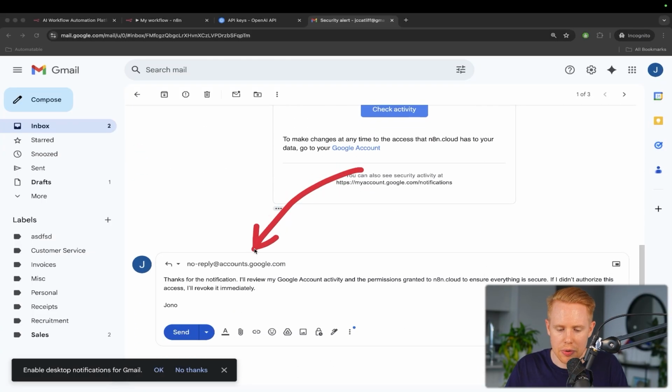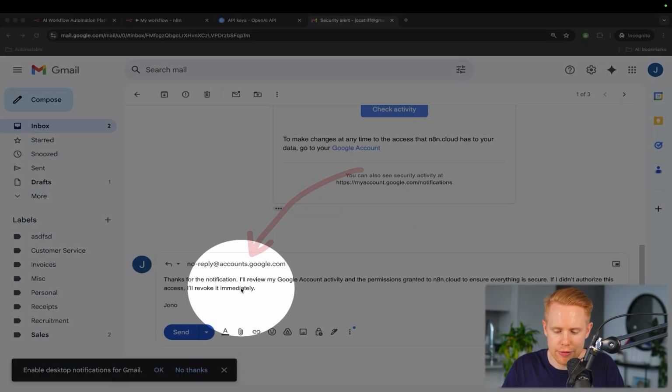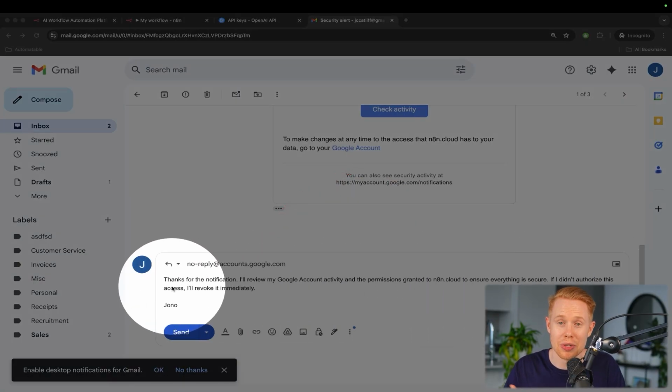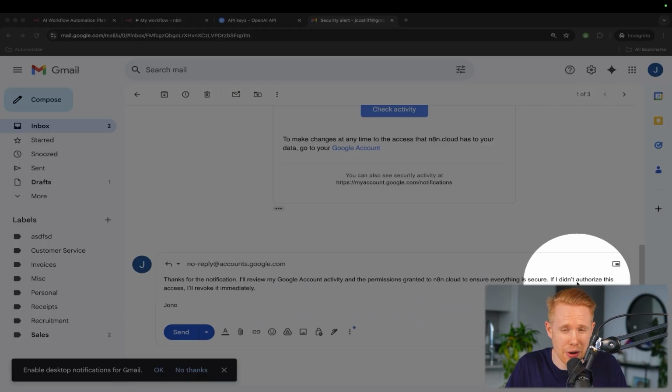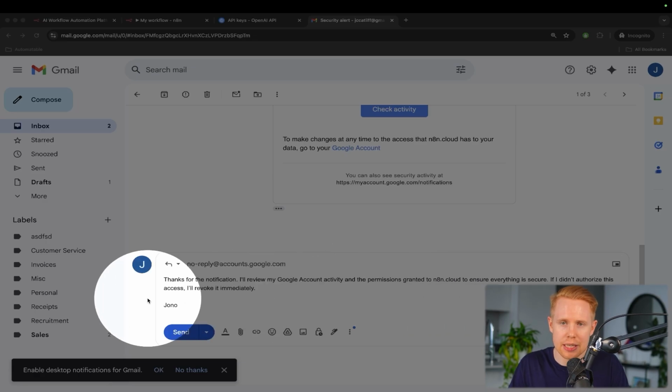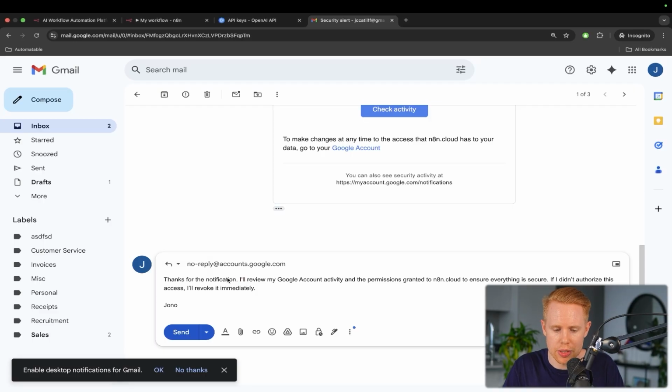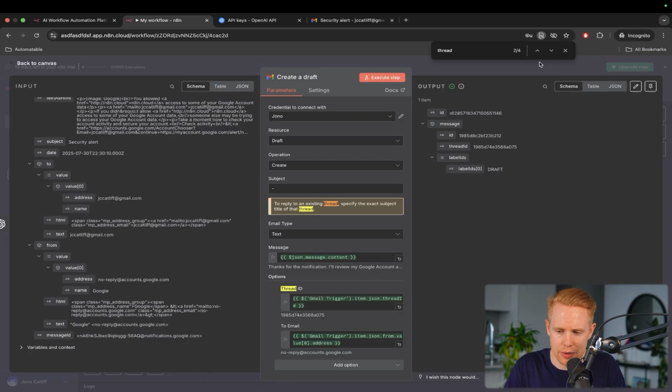Personally, I like creating the draft emails because if for whatever reason this doesn't represent you or you don't approve what it says, you can always come in here and change it. Usually when you automatically send things, you might make mistakes. You might not be happy with what it sends out on your behalf. So it's always good to have a quick once over. This can still save a significant amount of time.